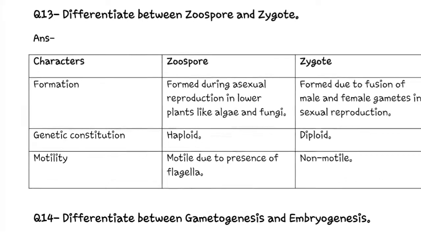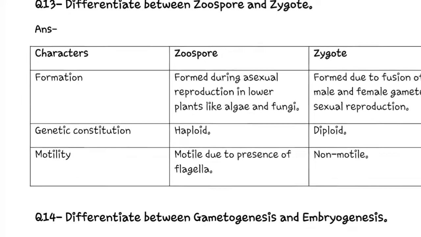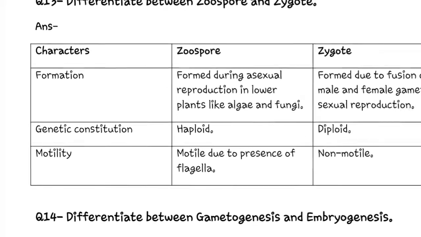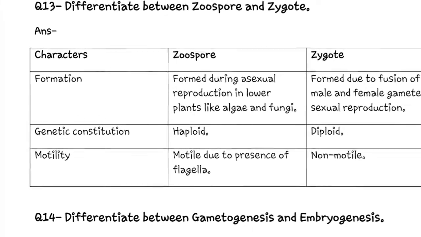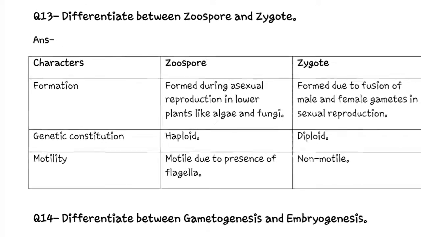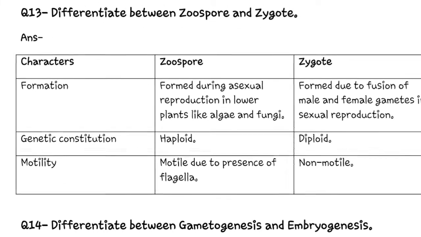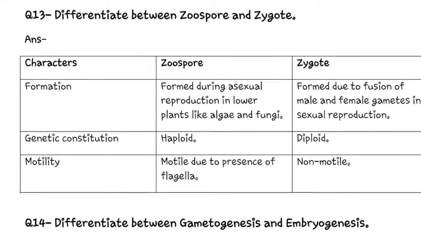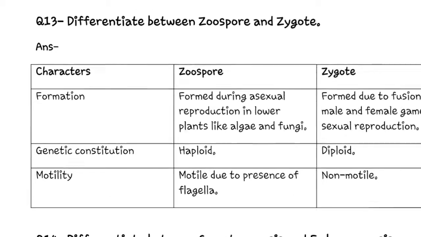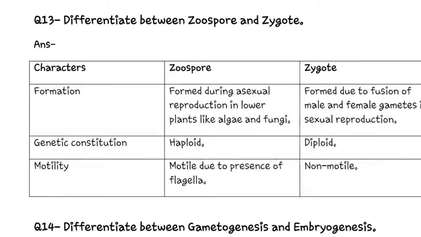Next is question number 13, which is also very important. We have to tell the difference between zoospore and zygote. The first point is formation. Zoospore is formed during asexual reproduction in lower plants like algae and fungus, and zygote is formed due to fusion of male and female gamete in sexual reproduction. Genetic constitution: zoospore is haploid and zygote is diploid. Motility: zoospore is motile due to flagella and zygote is non-motile.